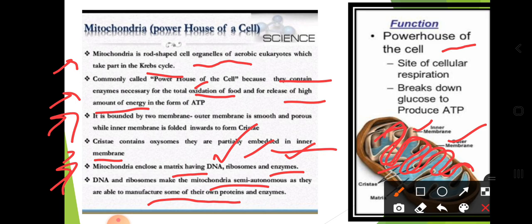So dear students, autonomous means what? They can prepare by themselves. Have you heard about autonomous colleges? Autonomous schools means they are preparing their own syllabus. In this way, semi-autonomous means they are preparing their own proteins and enzymes. So that's why mitochondria is also called semi-autonomous. Okay dear students, so this is some information about the mitochondria.